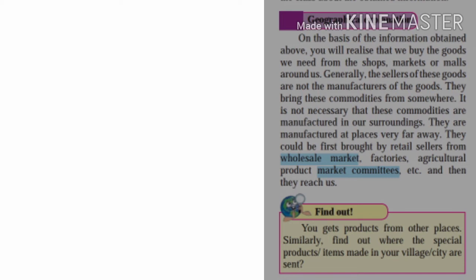We get all these products from different places. Similarly, you can find out where the special products or items made in your village or city are sent. Means the agricultural products we can send to the bigger markets, market committees, or the bigger malls in the cities.